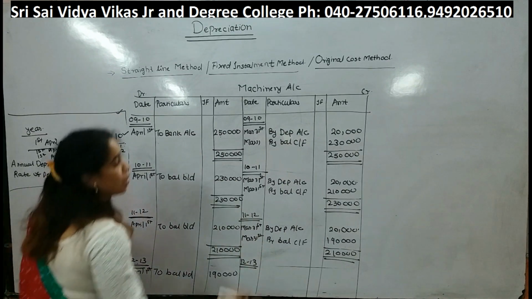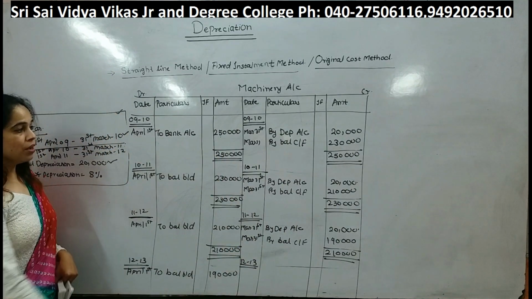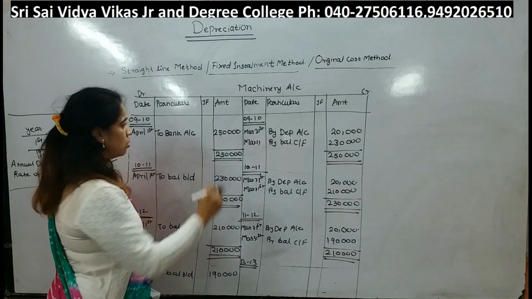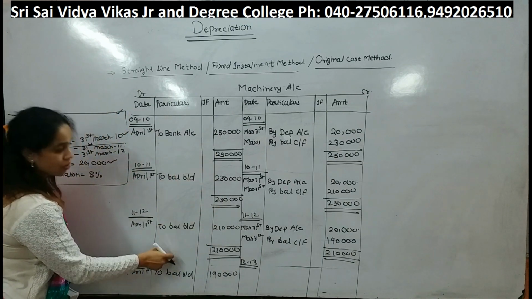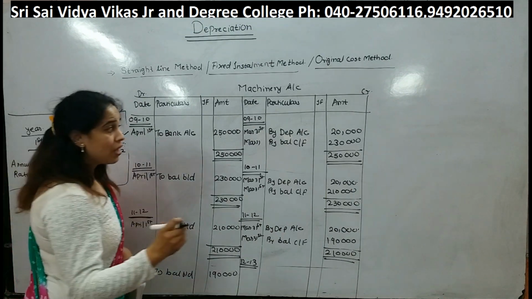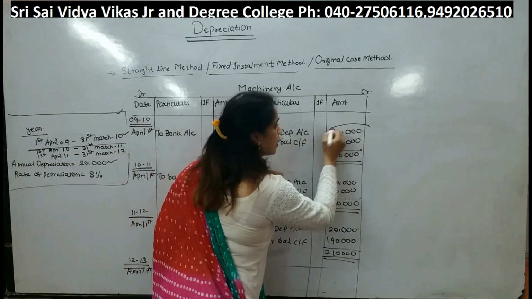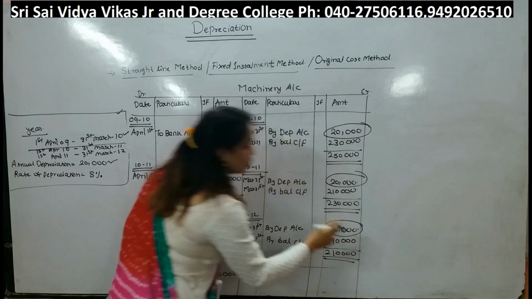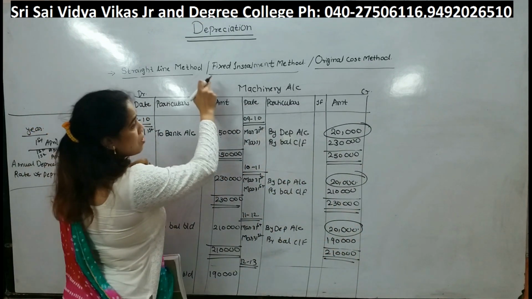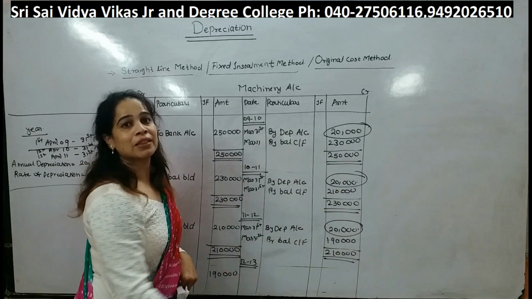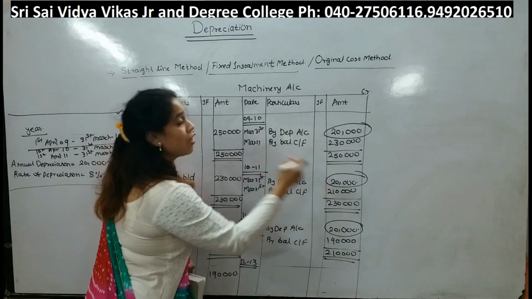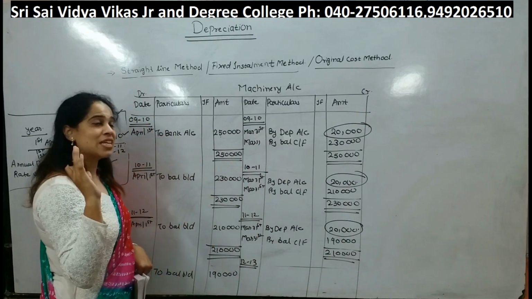See students, if you are going to observe over here, they have asked us to prepare machinery account for 3 years. First year, second year and third year, right? Every year the amount of depreciation is same. Are you understanding? So what are we saying? This is fixed installment method. Why we are saying it as a fixed installment method? Because every year the amount of depreciation is same.